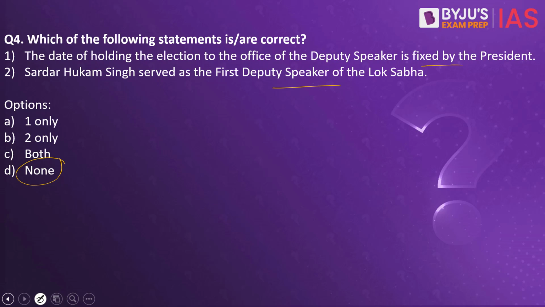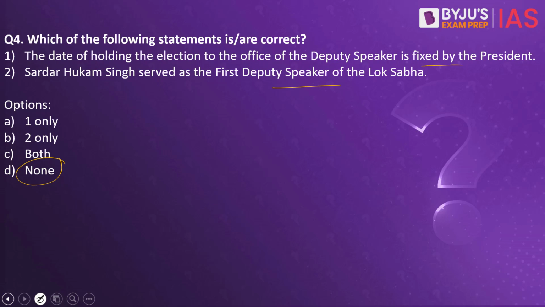In Lok Sabha and state legislatures, the President and the Governor set the date for the election of the Speaker. When it comes to the Speaker, it is the President who does it at the Lok Sabha. It is the Governor who does it at the State Assembly level. So the President is for the Speaker. But when it comes to the Deputy Speaker, the date is set by the Speaker. So the first statement is wrong.